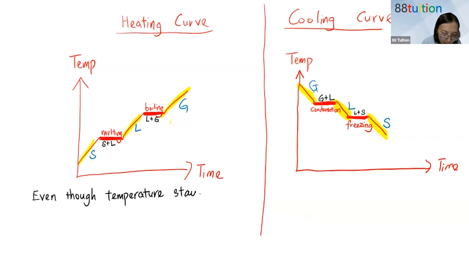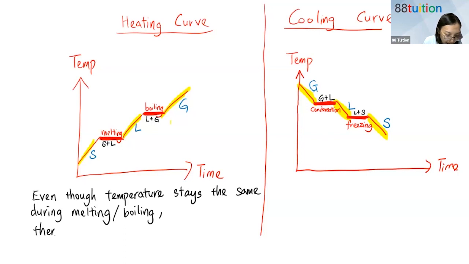All right, even though temperature stays the same during melting, I can write during melting or during boiling, there is still heat gain. I'm talking about during melting and boiling.